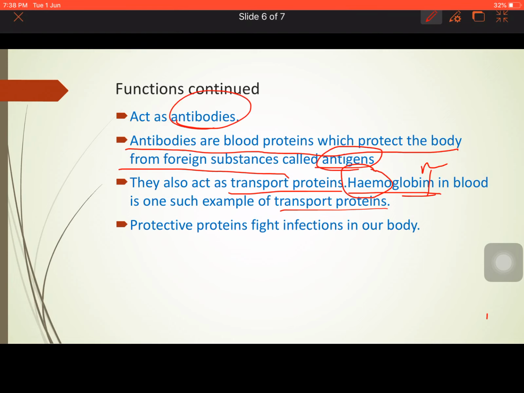Okay. Now there are several protective proteins also which help our body to fight infections. So protective proteins are also there. So let us see a chart and go through it, to see what protective proteins are and what the several types of proteins are which help our body in different ways.